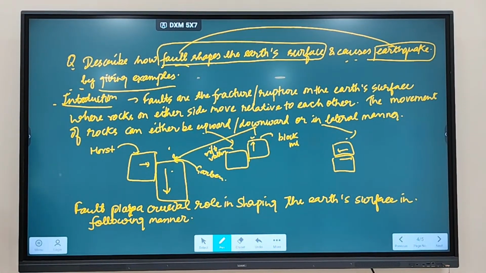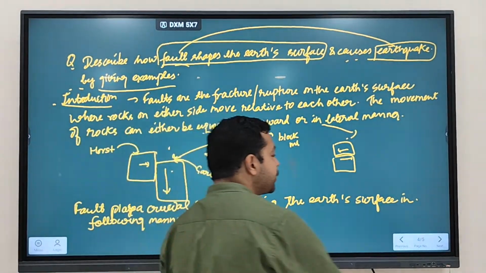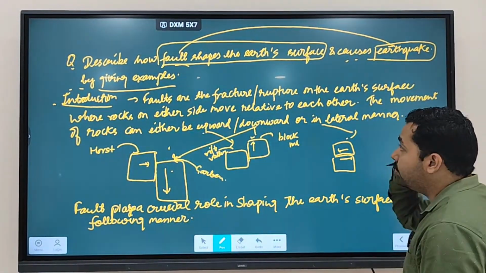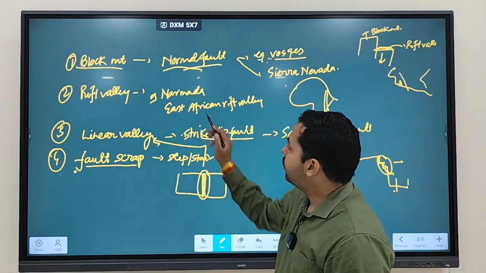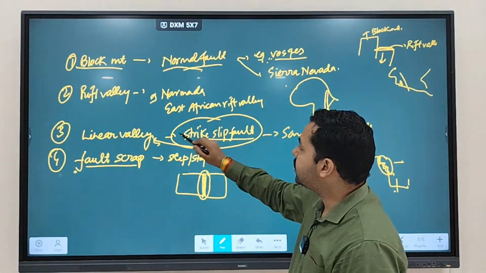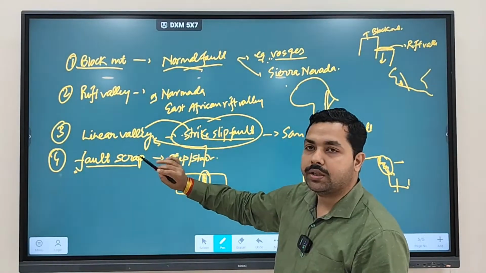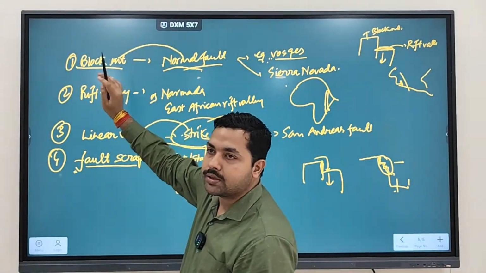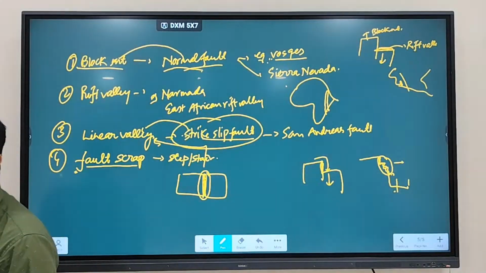Fault is leading to the formation of block mountain. Fault is leading to formation of rift valley. Fault is leading to formation of linear valleys. Fault is leading to formation of a fault scarp. So you are using all these terms that you have explained. You explained the normal fault and the strike slip fault, but you don't have to explain the types. You just have to mention what strike slip fault is going to form and what normal fault is going to form. So you have to explain this in this manner.